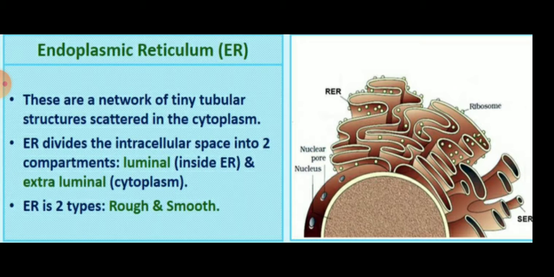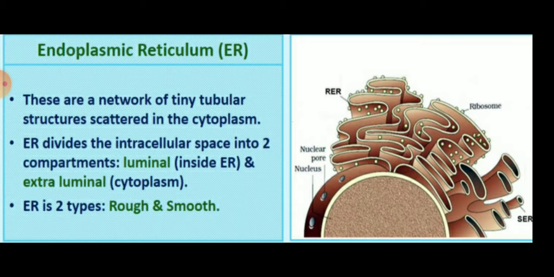So children, these are networks of tiny tubular structures which are scattered in the cytoplasm. Mainly, the endoplasmic reticulum divides the intracellular space into two compartments, inside the ER and the cytoplasm, meaning luminal and extraluminal.